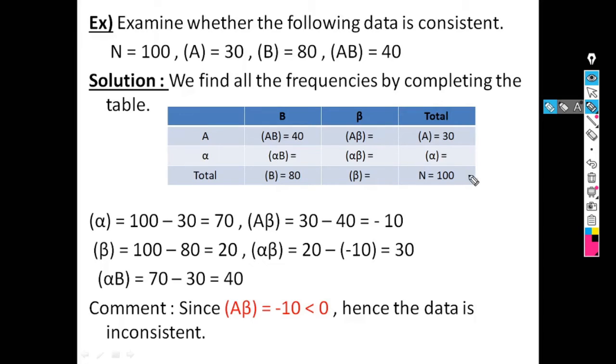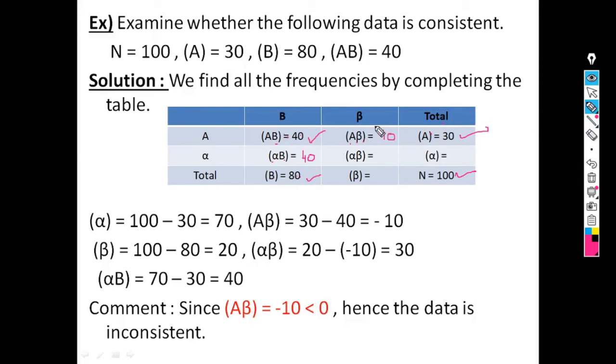The value of n is given, that is 100. The value of A is 30. B is 80 and AB is equal to 40. Now from this column we can calculate the value of alpha B. Alpha B is this B minus AB, means 80 minus 40, which is equal to 40. Now we can calculate the value of A beta. A beta is equal to A minus AB, that is 30 minus 40, which is equal to minus 10.